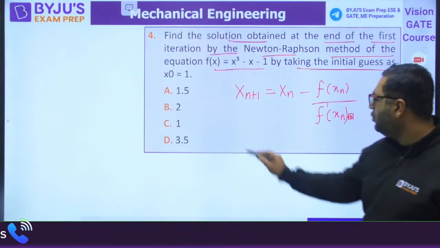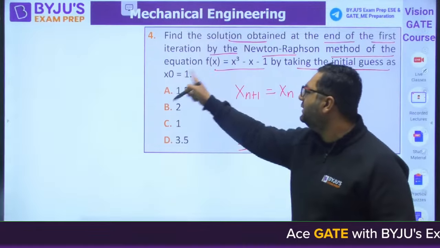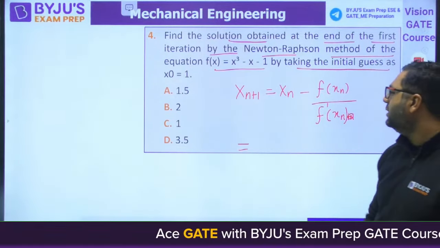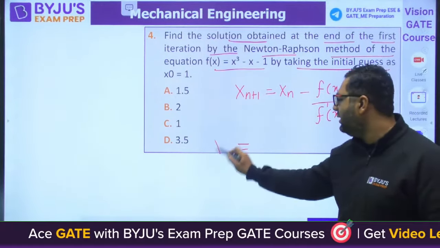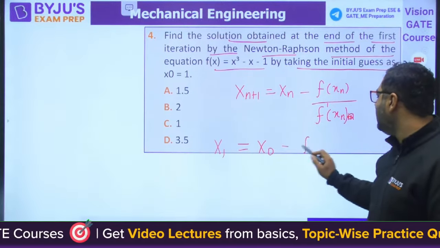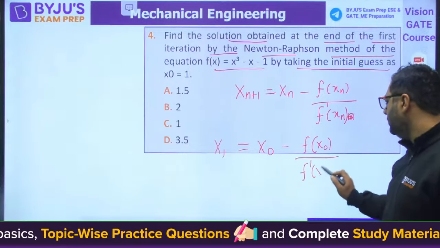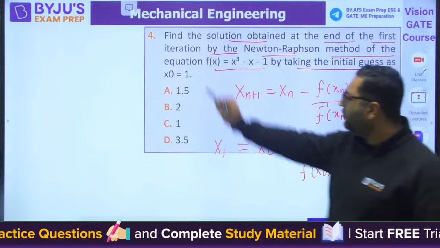So you know what to do. If you want x1, the first iteration, it will be x0 minus f x0 divided by f dash x0. And you can consider x0 value as 1.